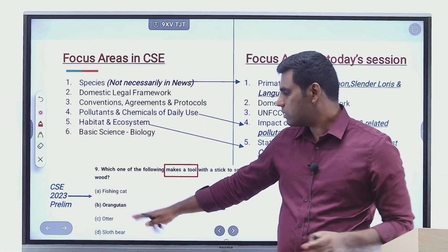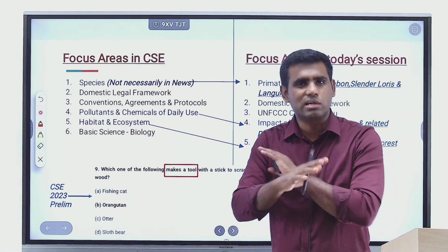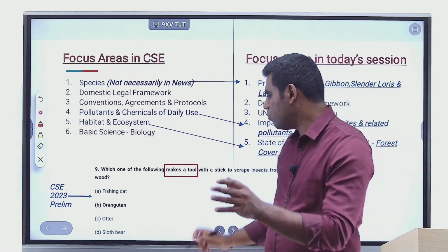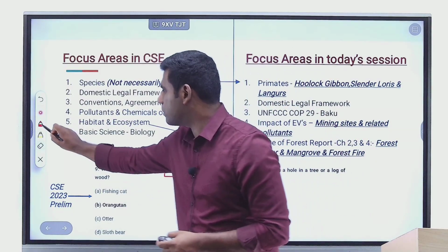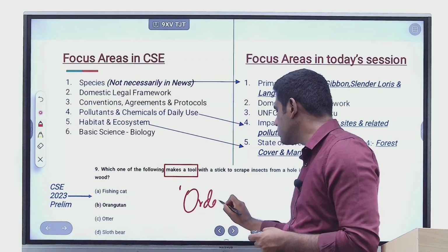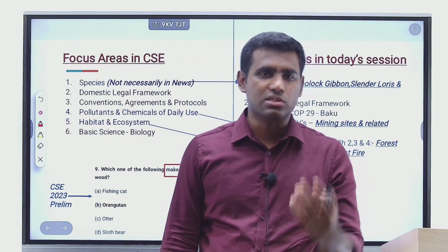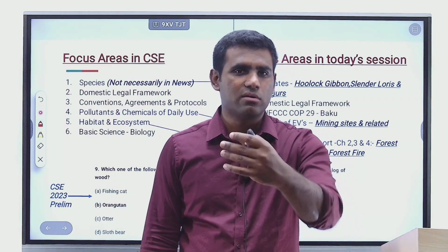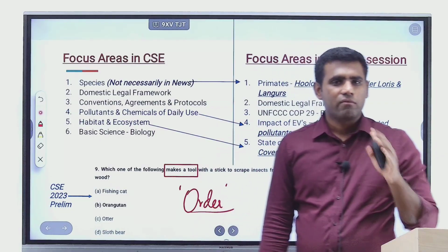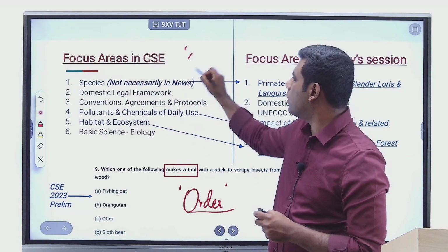So it's not necessary that you have to go and remember each and every one of the options, and you should know the traits and characteristics of every being here. All that you needed to know was the order called primates. So that's why our entire environment discussion classes from now onwards will go in this fashion, where we will have a total of 6 sessions on environment and 6 alternate Mondays, and in all the 6 alternate Mondays, when we discuss species, we will take up the discussion of one particular order.